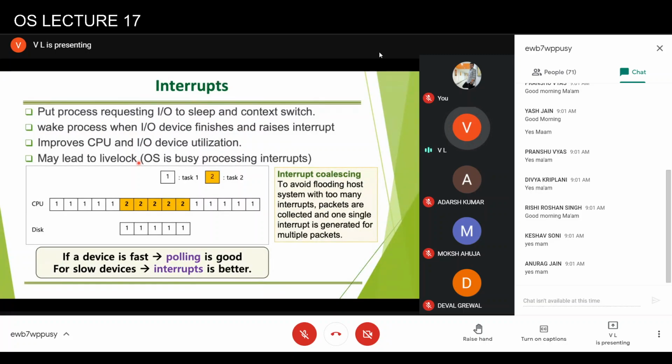One possible solution to deal with livelock is that you do not service each interrupt. You buffer the data and then deal with all of it together. In the case of packets, you don't deal with one packet at a time, you deal with n packets at a time. It means n interrupts are merged into a single interrupt. Basically, an interrupt is raised after n packets, so one single interrupt is generated for multiple packets rather than generating an interrupt for each and every packet.